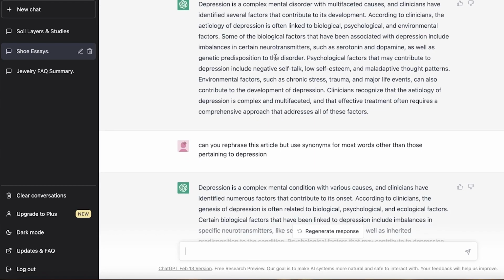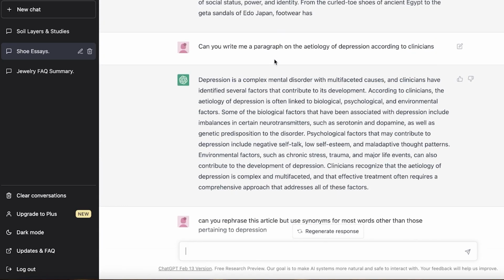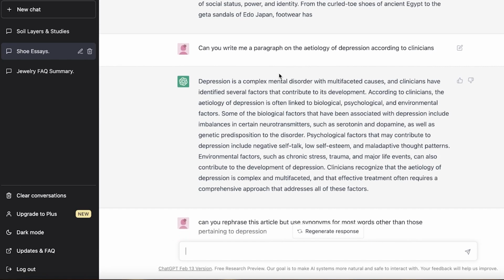Another great tip I have for you guys concerns the essays you write. If I take this paragraph and put it in an AI detector, it will be detected as AI. So if you have a strict professor, or you know that your essay is going to be cross-checked by plagiarism platforms or AI checkers, because now a lot of universities are going to deploy AI checkers as well.